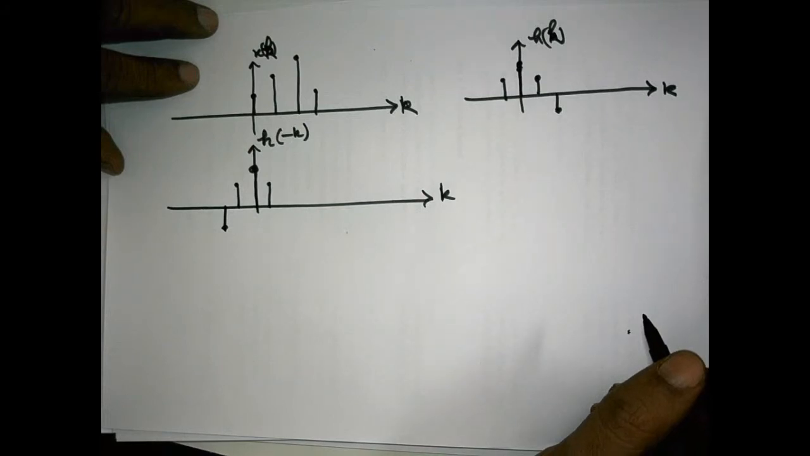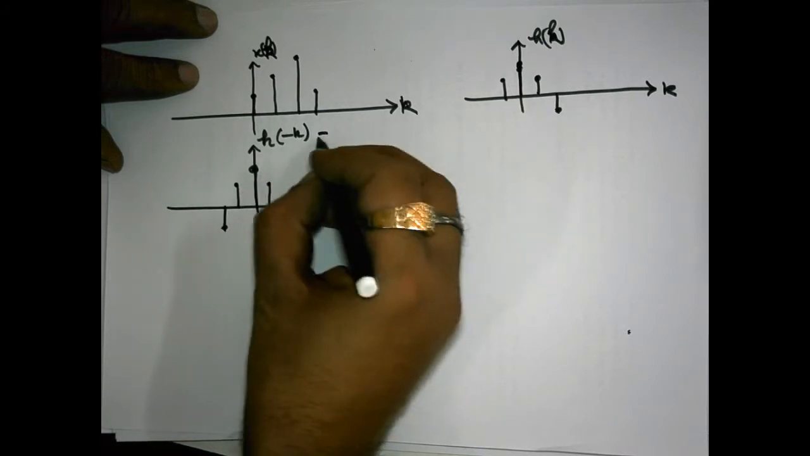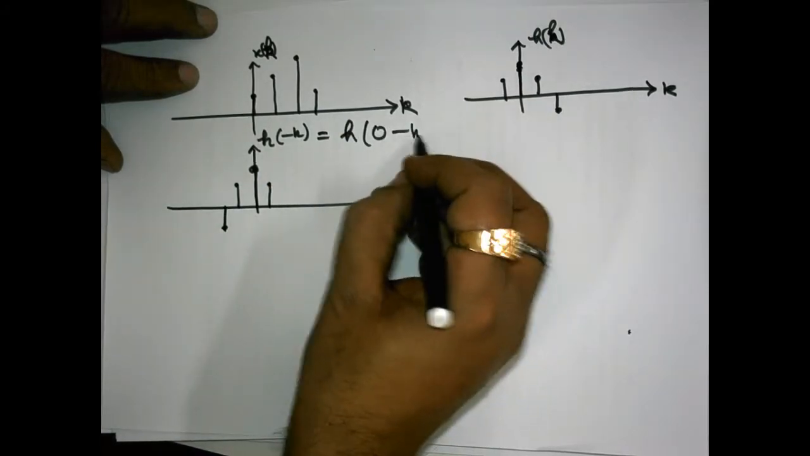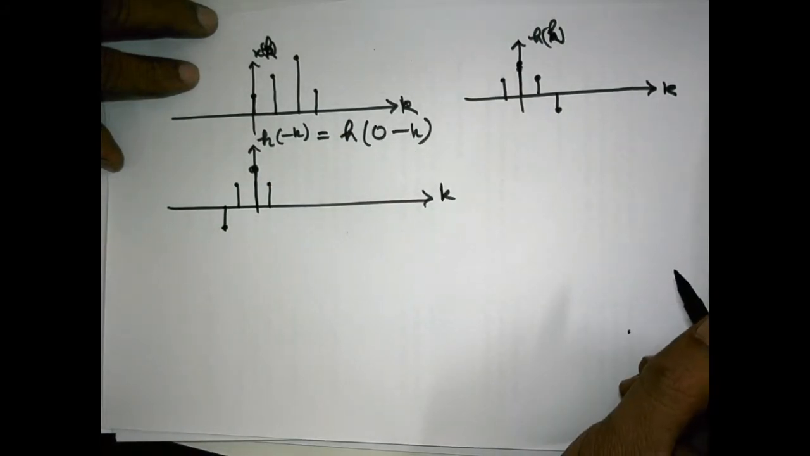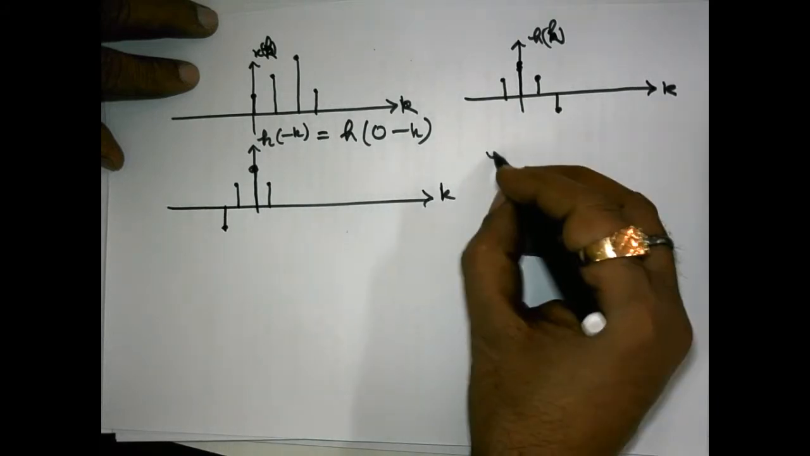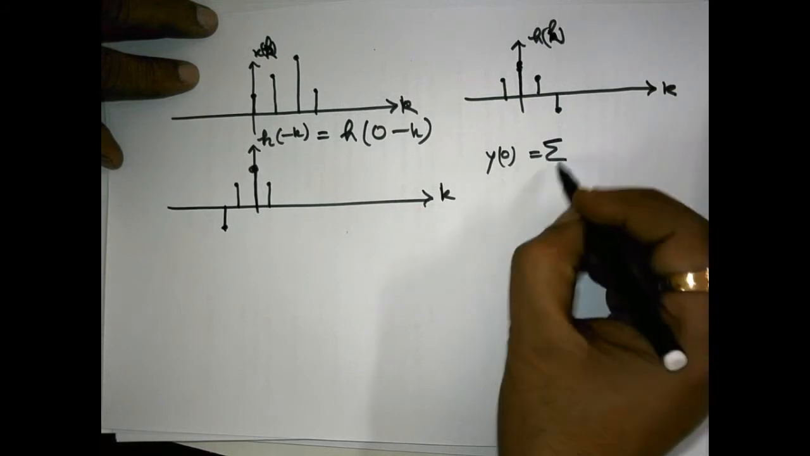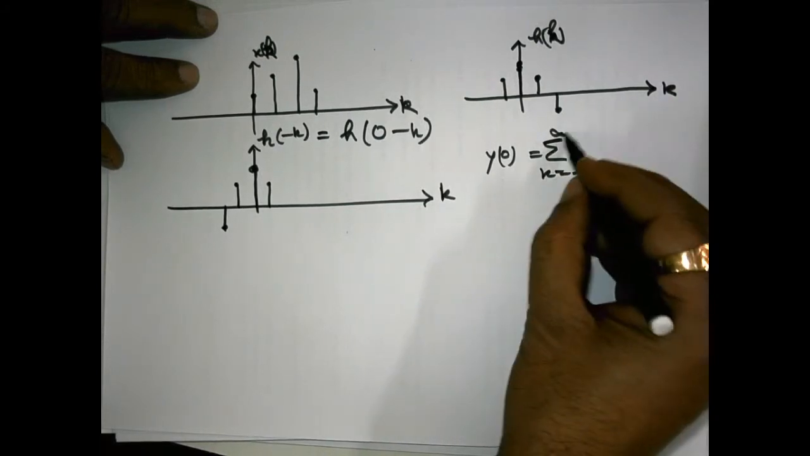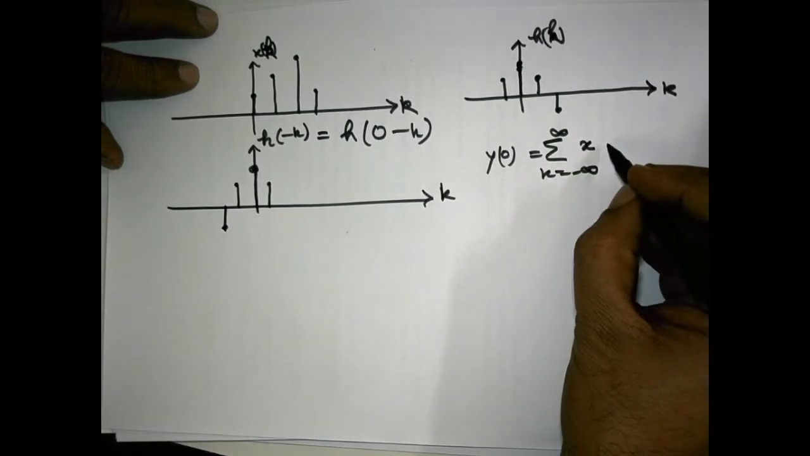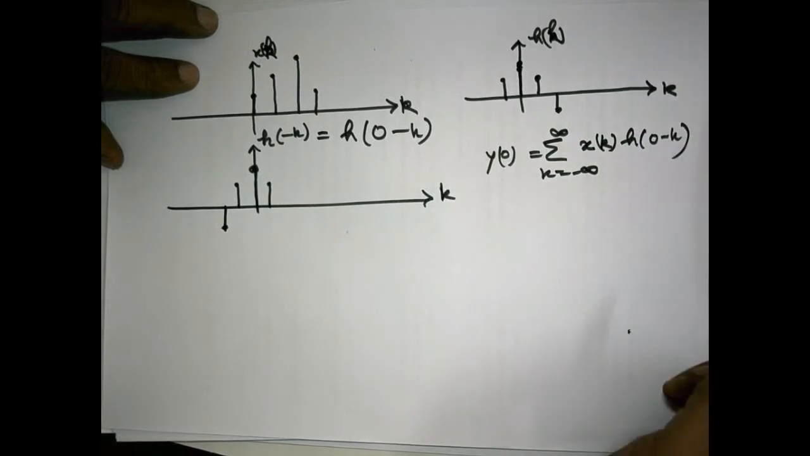This is the h minus k. And when I am saying h minus k, this is equal to h 0 minus k, meaning when the shift was 0. So what term will it evaluate? It will evaluate y0. y0 is what? It is summation k equals minus infinity to infinity x k h 0 minus k.